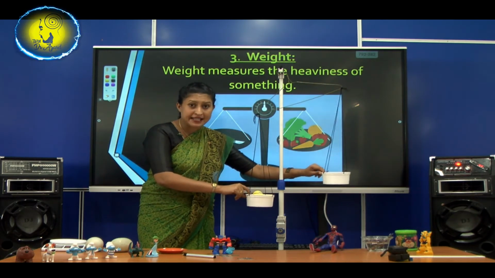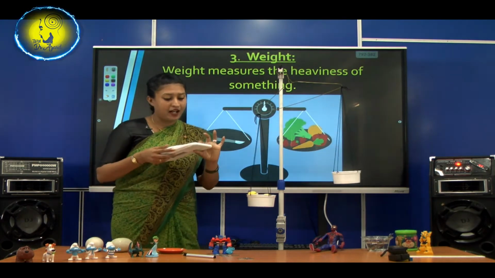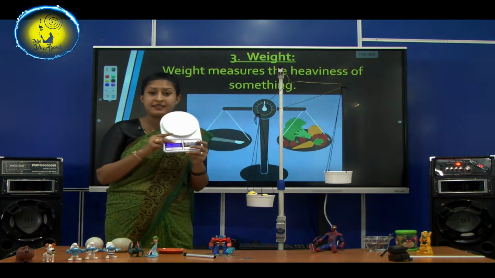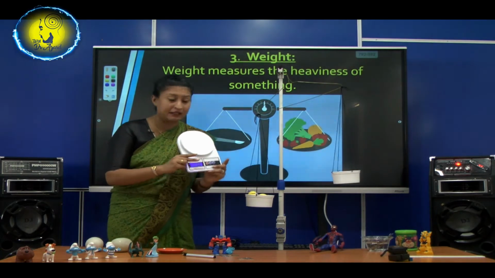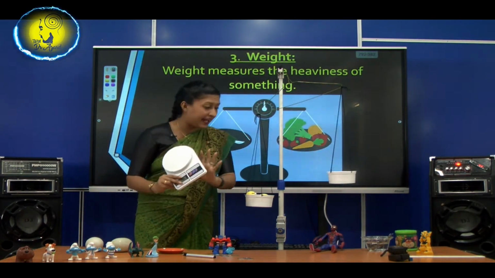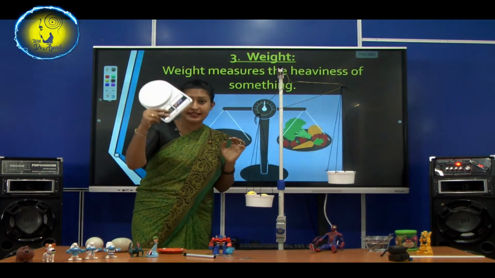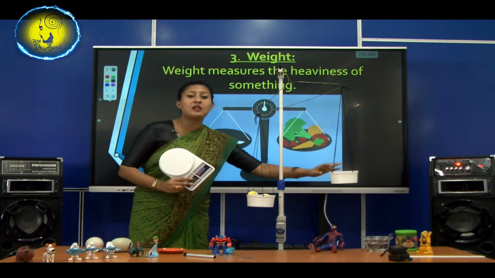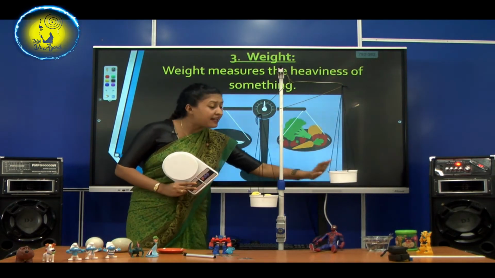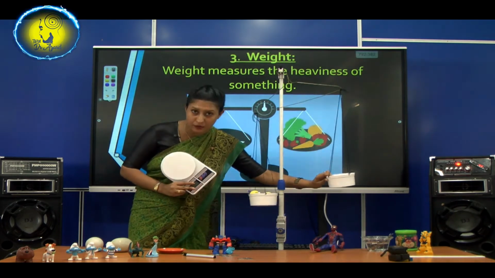Lot of markets have electronic scales like these. See? I bought this also for you. See, this is an electronic scale. Okay, so this is a digital scale. Okay, so this is accurate. This is accurate. This is not accurate. But the real ones, what you find in the markets, they are accurate.